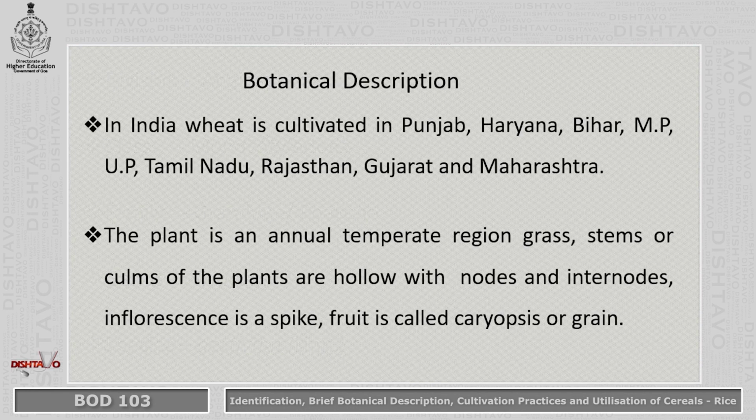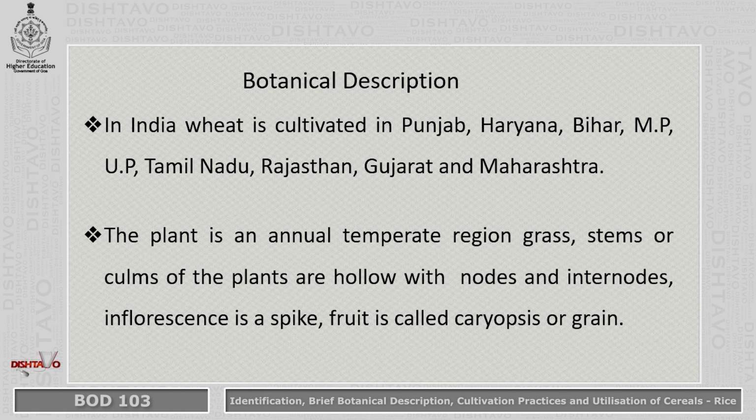What about the botanical description? In India, wheat is cultivated in Punjab. All of us know it's a rich state having a lot of wheat. Also Haryana, Bihar, Madhya Pradesh, Uttar Pradesh, Tamil Nadu, Rajasthan, Gujarat and Maharashtra. We never cultivate wheat in our state, that is Goa.